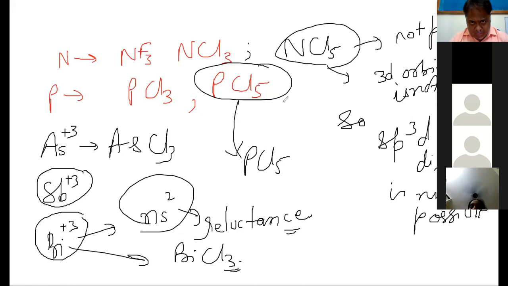Sir, nitrogen can't extend its covalency, the maximum covalency is 4. It is 5 also, so is that the reason? No, see, valency can be 4 also. Valency can be 5 also for nitrogen. But extending its covalency up to 5, in which case are you saying? Are you saying in the case of N2O5? In the case of HNO3,